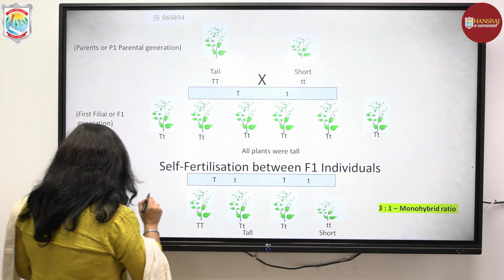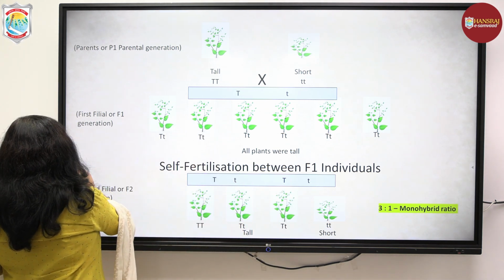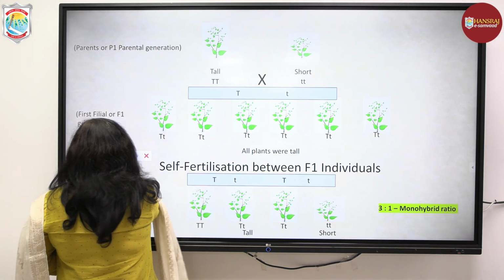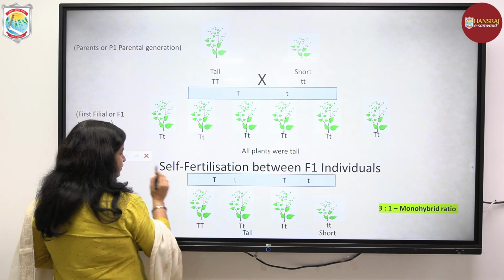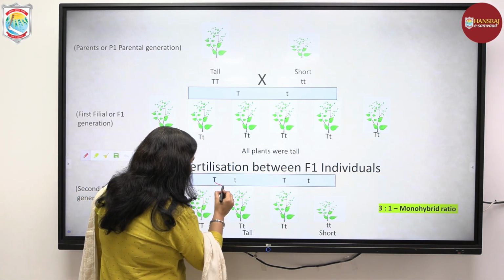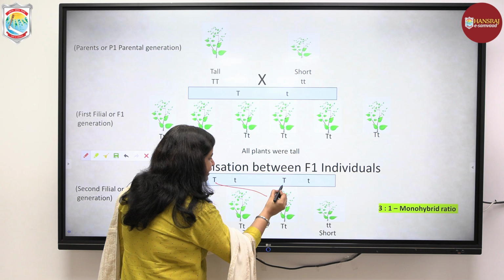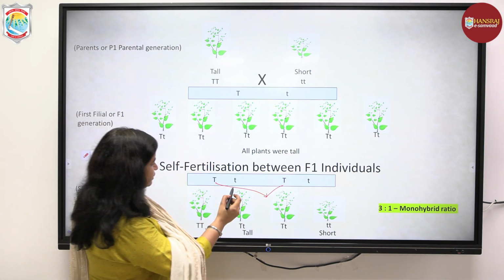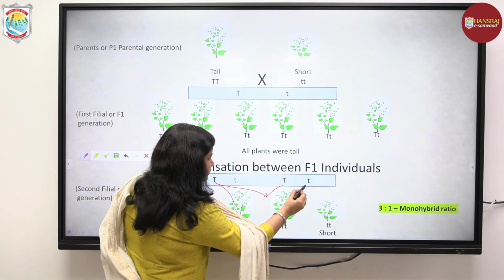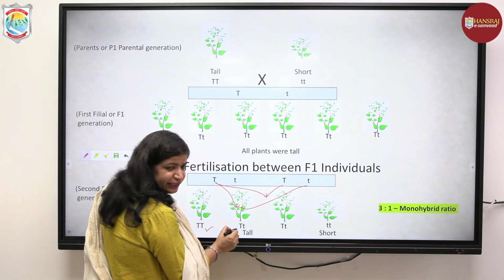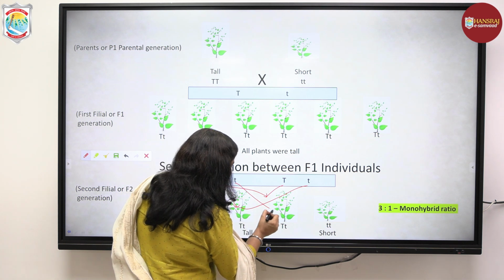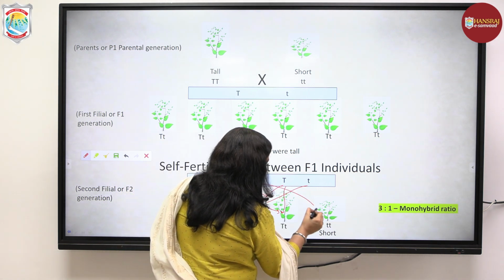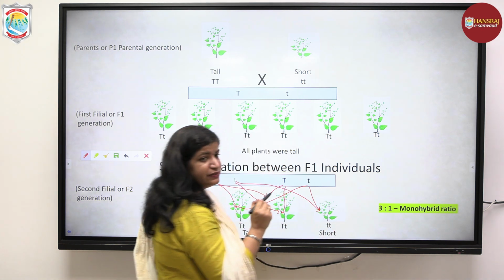So on fusion, we can see when the gamete of this parent fused with the gamete carrying capital T, there is a formation of capital T. If there is a fusion between capital T, small t, there is a formation of capital T, small t. And if there is a fusion between this gamete and this gamete, again we get capital T, small t. And if there is a fusion between this, we get small t.